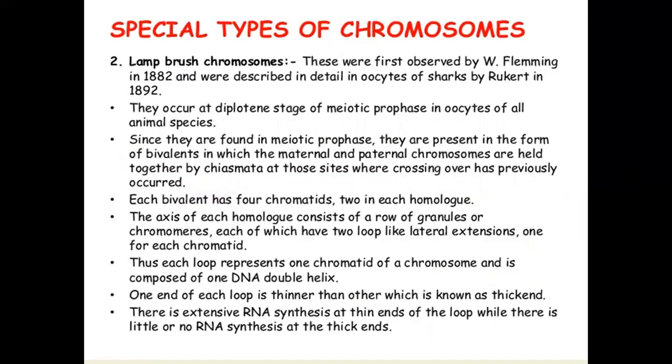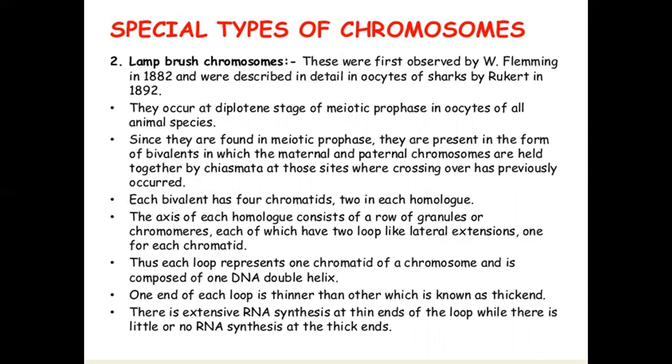Special type of chromosome, lampbrush chromosome. These were first observed by W. Flemming in 1882 and were described in detail in oocytes of sharks by Rückert in 1892. They occur at the diplotene stage of meiotic prophase in oocytes of all animal species. Since they are found in meiotic prophase, they are present in the form of bivalents, in which the maternal and paternal chromosomes are held together by chiasmata at those sites where crossing over has previously occurred.